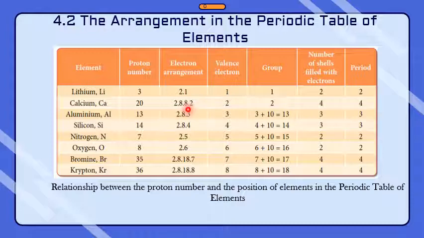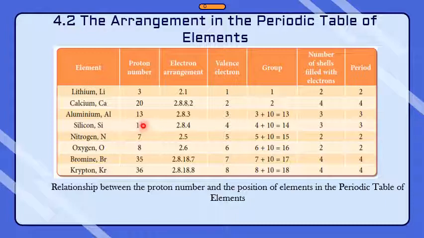And then look at the valence electron. It's 2, so the group is 2. And then the number of shells filled with electrons, you count 1, 2, 3, 4. So 4 shells. So the period is 4. That's how you look at it. So the period is 4.